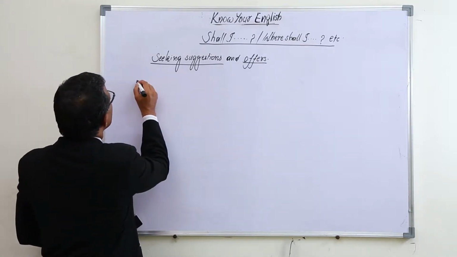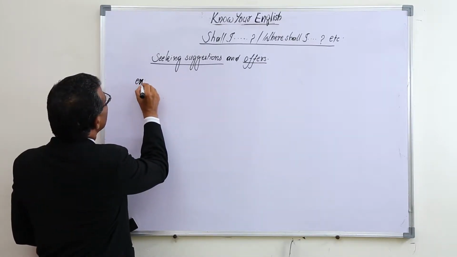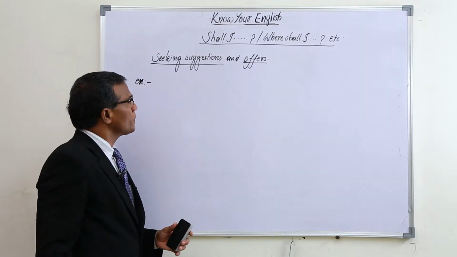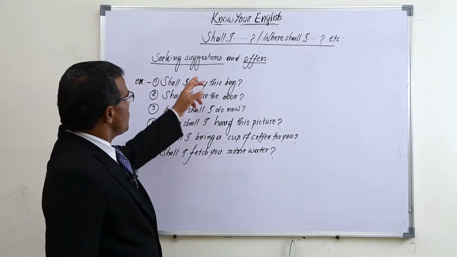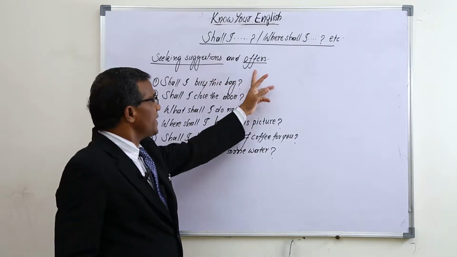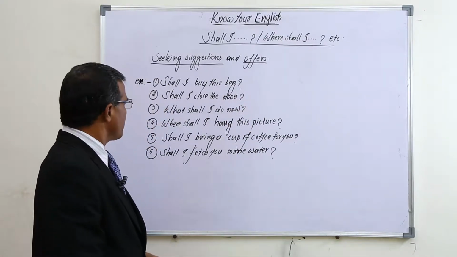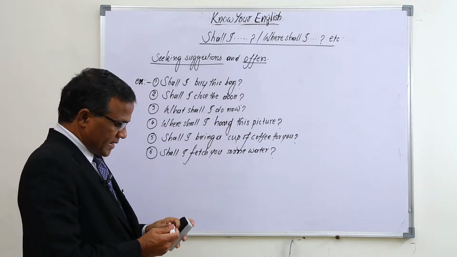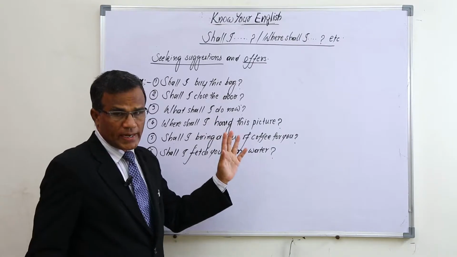I'll give some examples of it, and after that I'll explain them to you. So in this way, especially for suggestions and offers, we use this one. So when we want some suggestion from others, we use shall I.